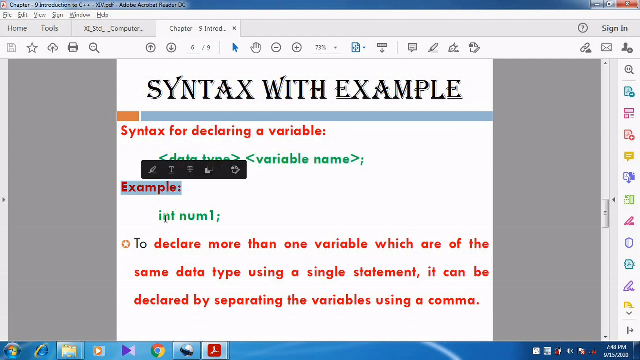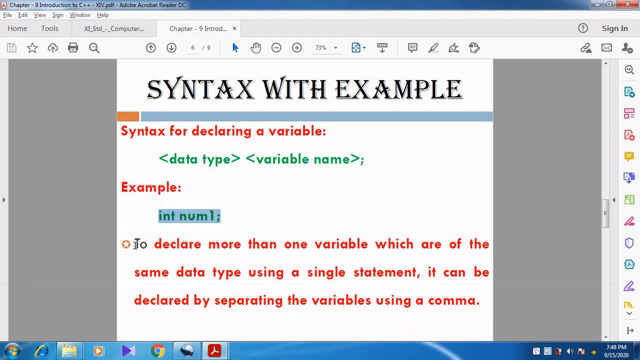See the example here. So int space num1 semicolon. So here what is the meaning of this line? num1 is a variable that belongs to integer data type. Can you understand, students? So first of all, they have specified the data type, then space is given, then the variable name should be given. So for that example, they have given int space num1 semicolon. So num1 is a variable that belongs to integer data type.